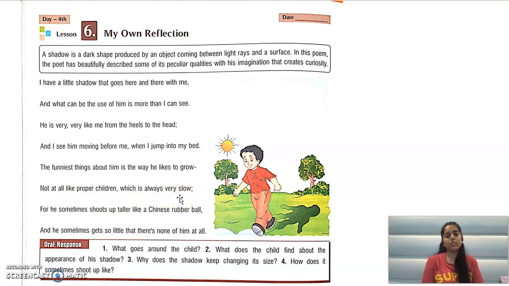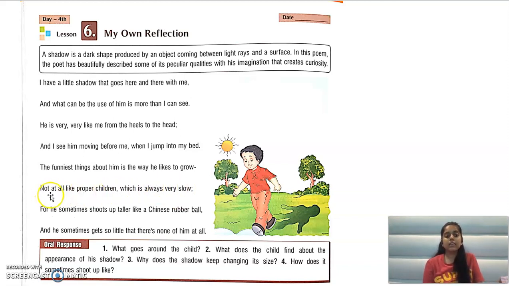How does a child grow? A child grows very slowly, right? When he is 2 years old, he's just this much. When he is 3 years old, he also grows very, very slowly. But the shadow keeps changing its size throughout the day. The shadow की जो size है वो सुबह कुछ और होती है, शाम को कुछ और होती है. Okay, so unlike a child who grows very slowly, the shadow keeps changing its size throughout the day.